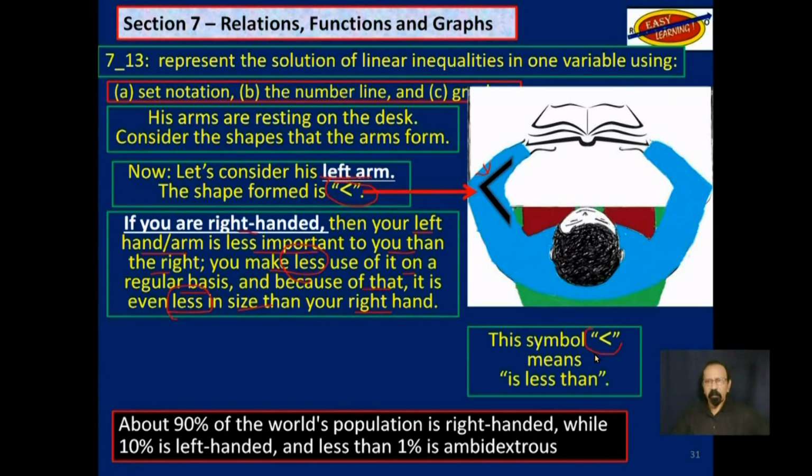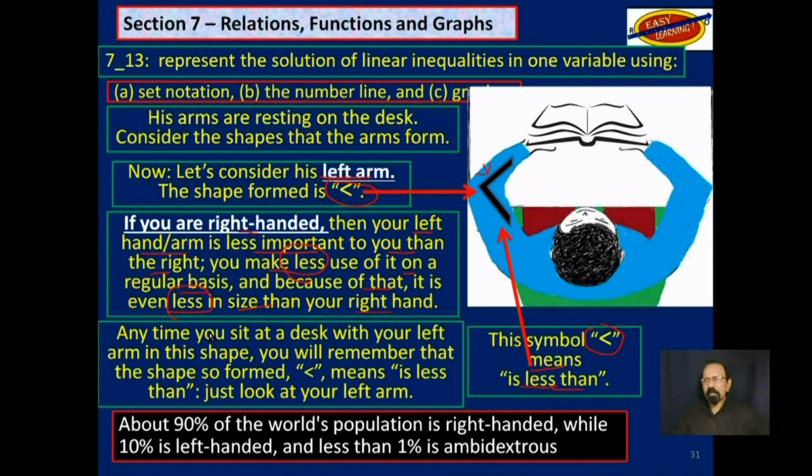So this symbol here means is less than. Anytime you sit at a desk with your left arm in this shape, you will remember that that shape so formed, this shape here, means is less than. Just look at your left arm.